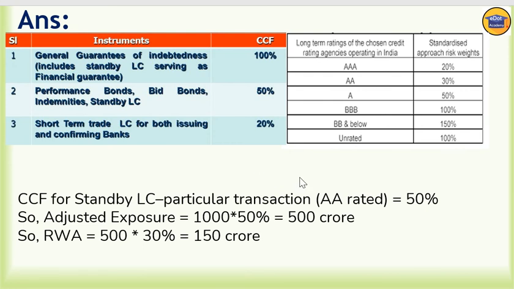CCF for this is 50%. So adjusted exposure is 1000 into 50%, means 500 crore here. And then RW is how much? Double A rated 30%. So again 500 into 30%, we are getting 150 crore here.